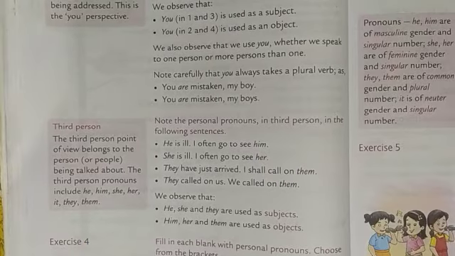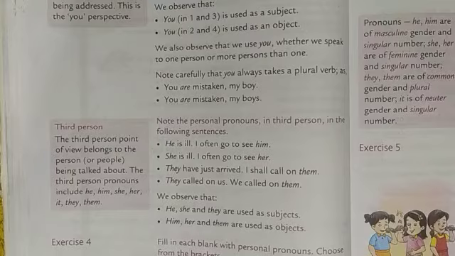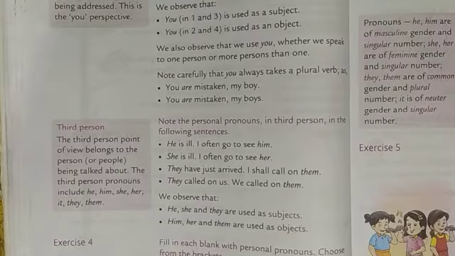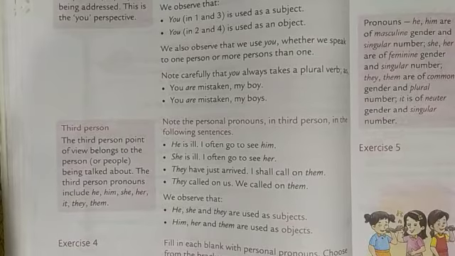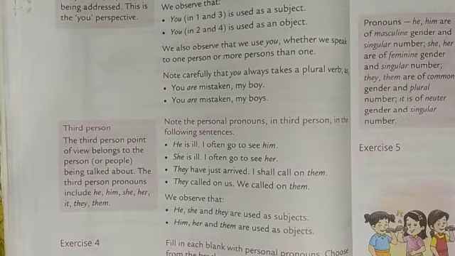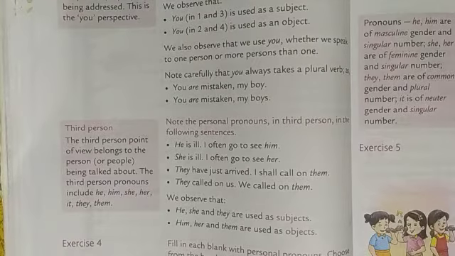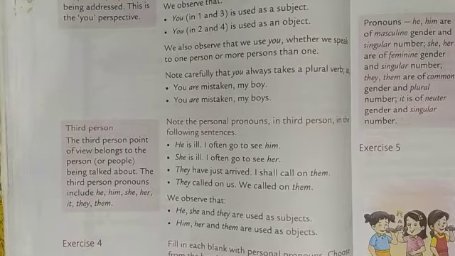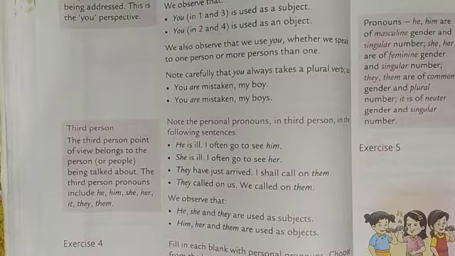Okay, first person जो बोल रहा है, second person जो सुन रहा है, और third person जिसके बारे में बात हो रही है. So these are the three kinds of person that you are going to learn, and this is the difference between these three people. Okay, for first person we use I, me, myself, and second person we use you, your, and for third person we use he, him, she, her, it, they, them. Okay, so this is the difference between first, second and third person.